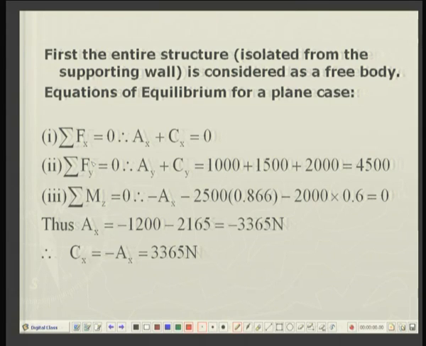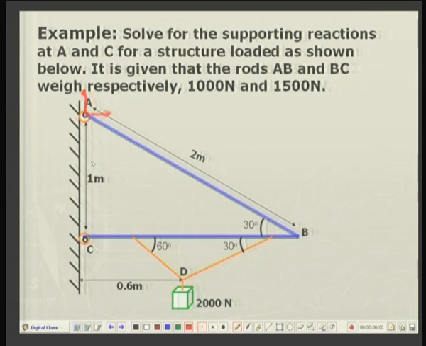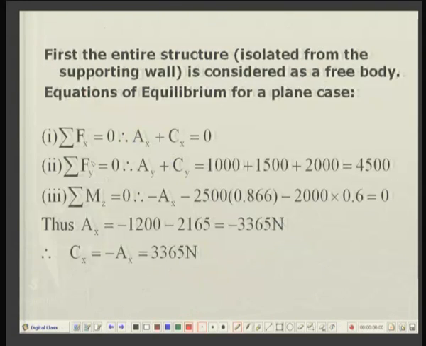1000 Newton plus 1500 Newton, these are the weights of the two rods, and this is the applied force in the vertical direction at point D. So, the total vertical force, again looking here, this is 2000, this is 1500, this is 1000. So, the total vertical force is 4500. And then you take moments about any arbitrary point of all the forces. Now, which point should I take? Well, let us take the moments about point C.